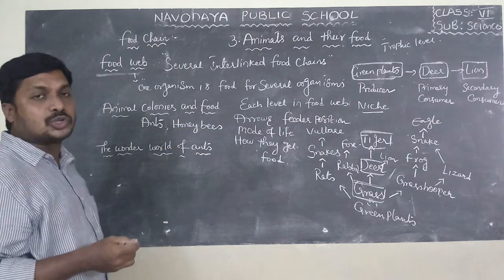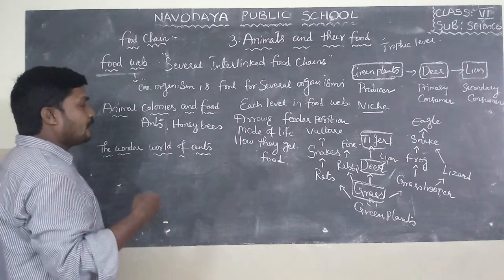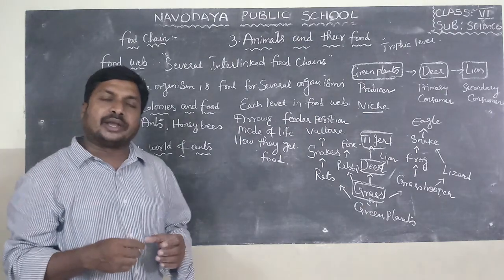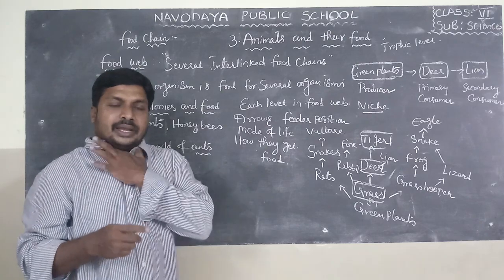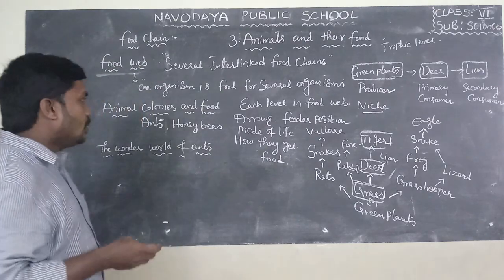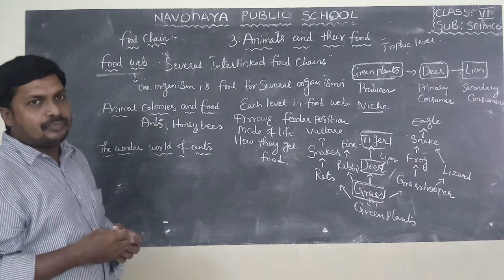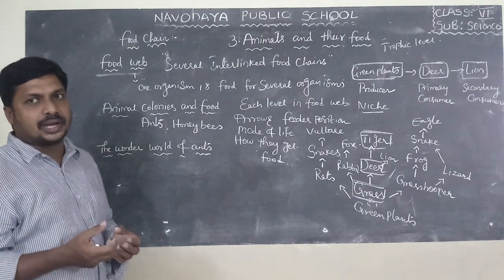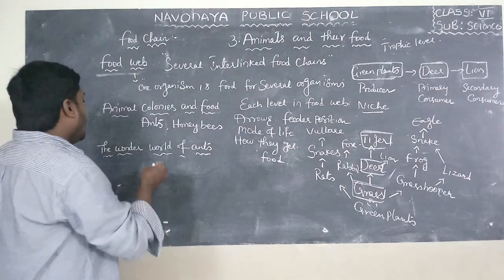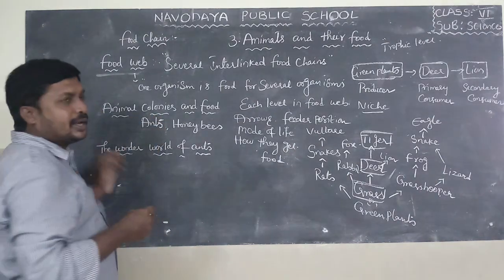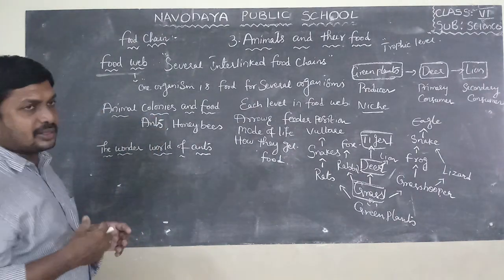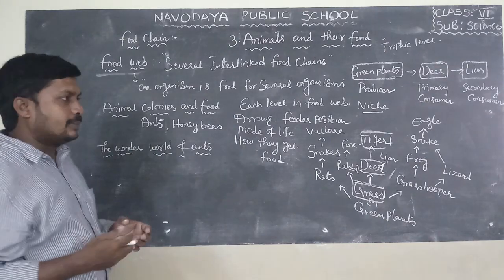They also live in colonies. If you observe a colony, we can find different types in a single colony: male, female, sometimes children also. In colonies, animals share their food with one another.